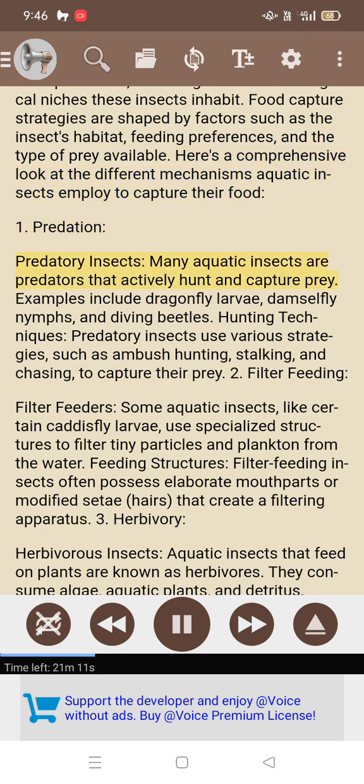1. Predation. Predatory insects. Many aquatic insects are predators that actively hunt and capture prey. Examples include dragonfly larvae, damselfly nymphs, and diving beetles. Hunting techniques. Predatory insects use various strategies, such as ambush hunting, stalking, and chasing, to capture their prey.